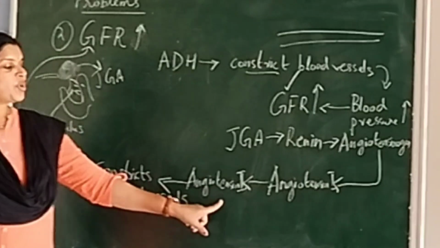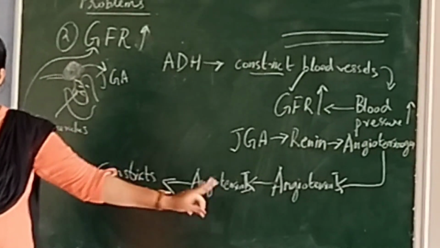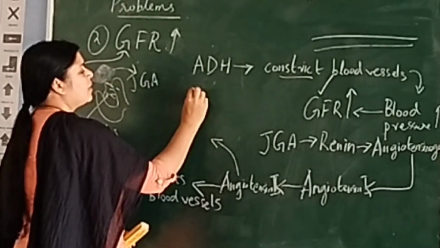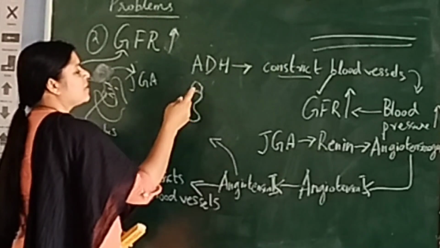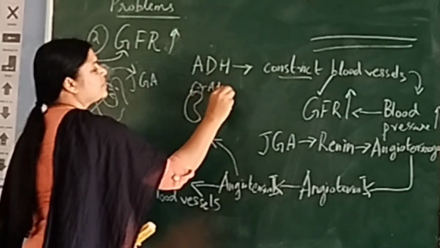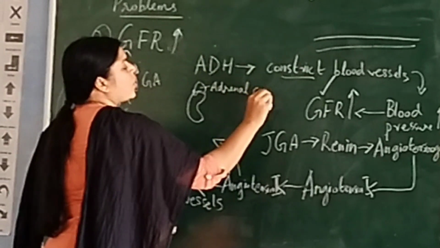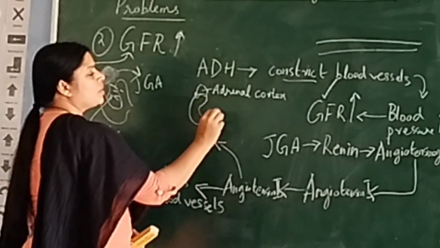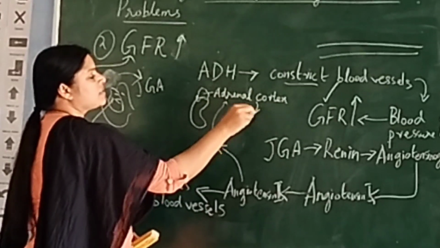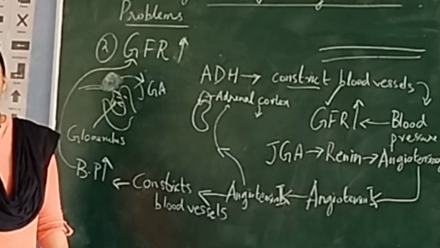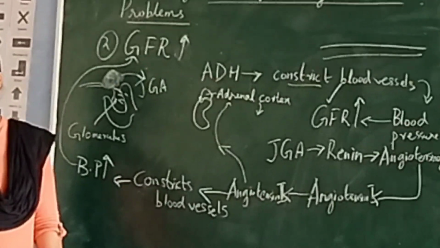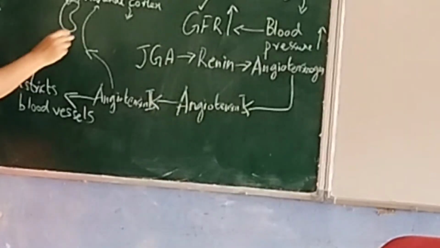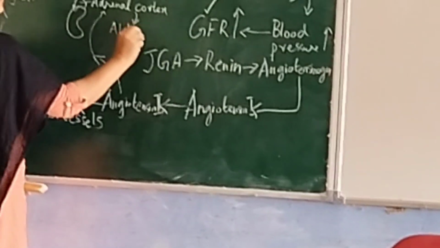Now angiotensin 2 has another role also. Angiotensin 2 goes to this gland. Who is this? It goes to the adrenal gland. Adrenal cortex. Angiotensin 2 will go to the adrenal cortex and make it release one hormone. That's a mineralocorticoid. Give an example of a mineralocorticoid. Aldosterone. Yes, correct. So it makes it release aldosterone.